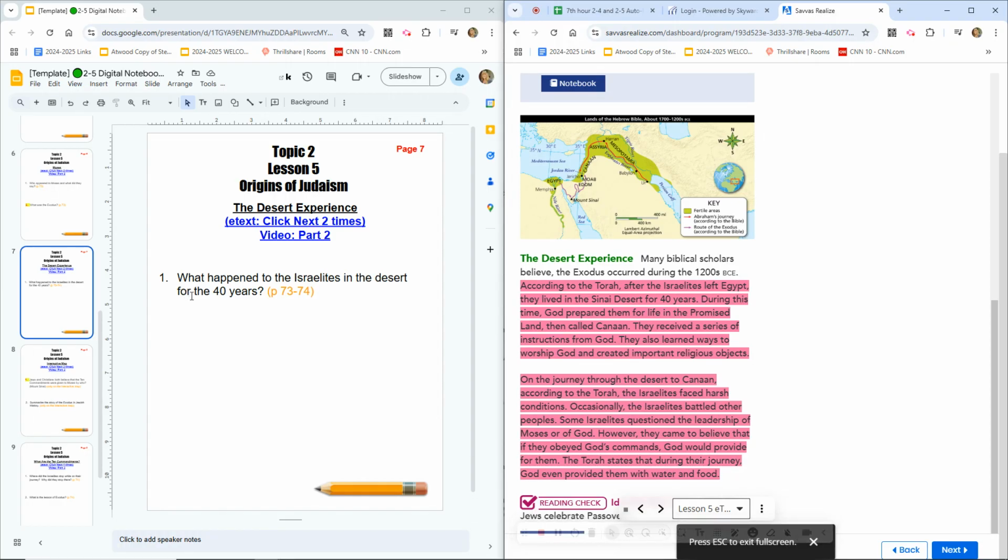Number 1, what happened to the Israelites in the desert for the 40 years? Go ahead and get that answer from these 2 pink paragraphs.